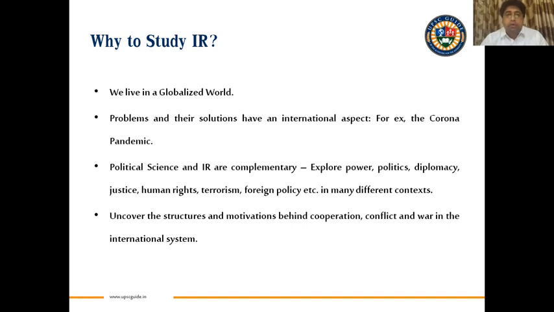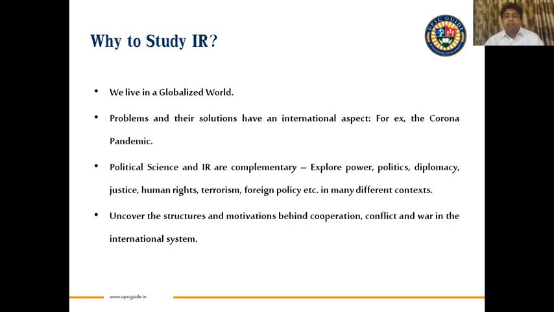And then later, if you want to find the solutions, the solutions are also there in globalization. Because it spread from China's Wuhan, within 4 to 5 months it was almost in every corner of the world. Now there are vaccines being developed in different parts of the world. They will be using different supply chains to reach another part of the world. Again, globalization. So the problem spread because of globalization, and at the same time the solution also lies in globalization.